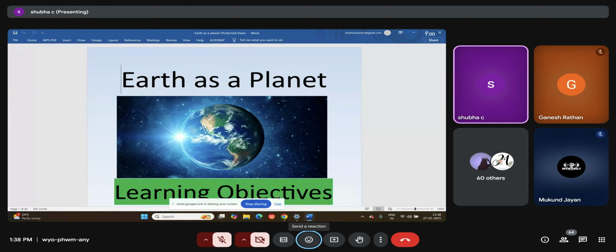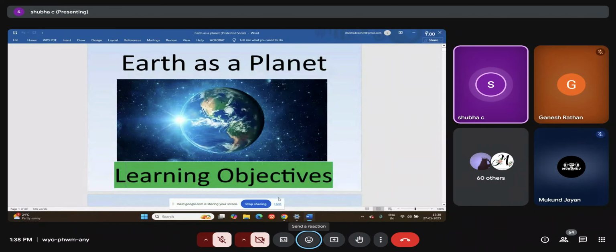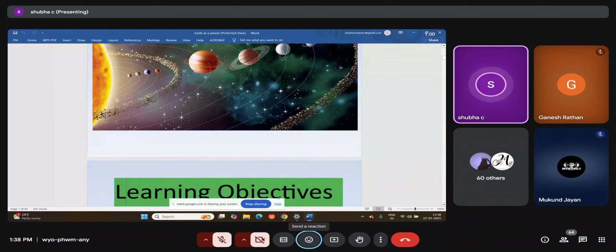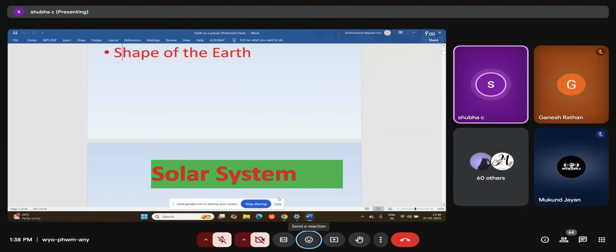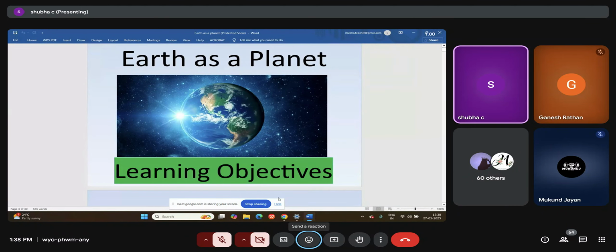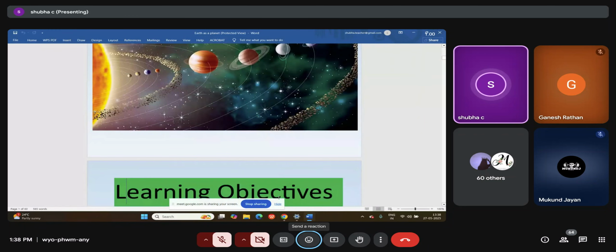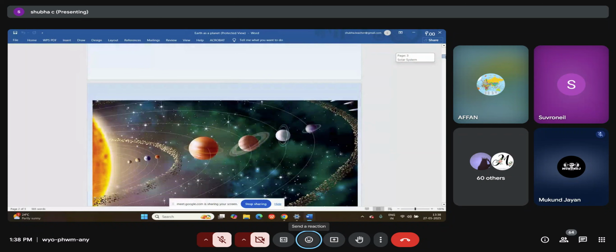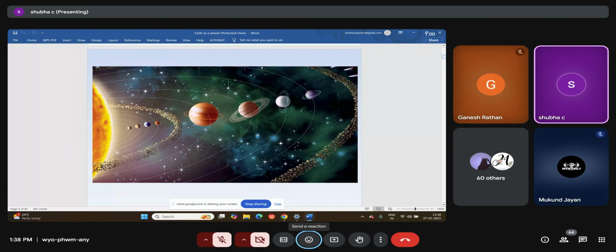When we look at the solar system in the slide, can you all see? If you observe it, what is the position of the Earth? Third from the Sun. Underline. So it is the third planet in the solar system.